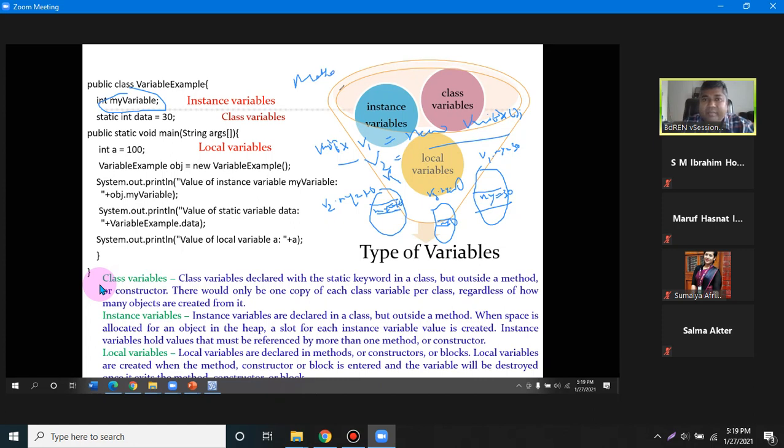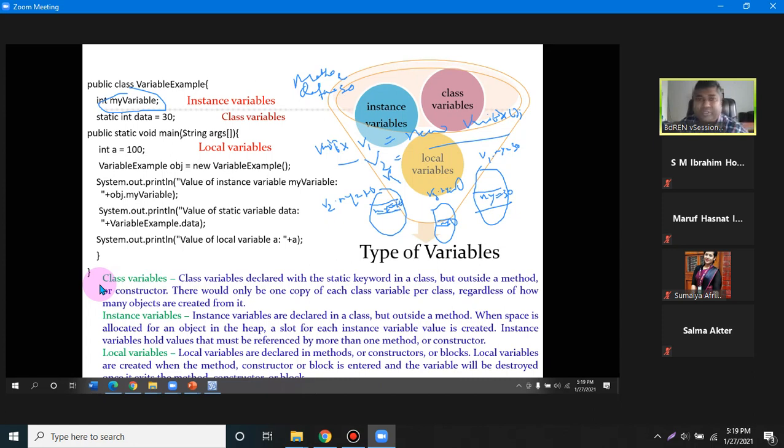Like, let's say data equal 30. This is a static variable, so everybody will share this value. Every object will share this value. This one is the same for everyone. If anyone changes it, everyone sees the changed value.